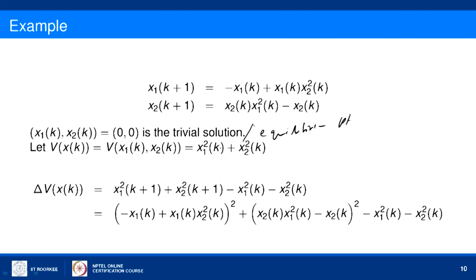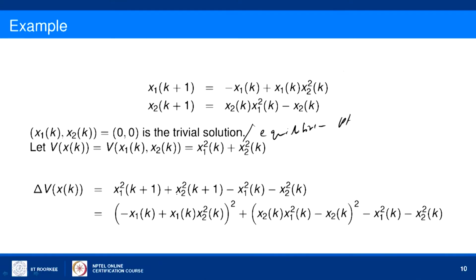So, if we consider the Lyapunov function v of x of k, that is v of x1 x2 is x1 square plus x2 square for each value of k, then it is easy to see that it is positive definite: strictly greater than 0 if x1 x2 is not the origin, and at the origin it is 0. And the increment del v of x of k, if you substitute directly, is v of x of k plus 1, that is x1 square of k plus 1 plus x2 square of k plus 1, minus v of x of k, that is x1 square of k plus x2 square of k.